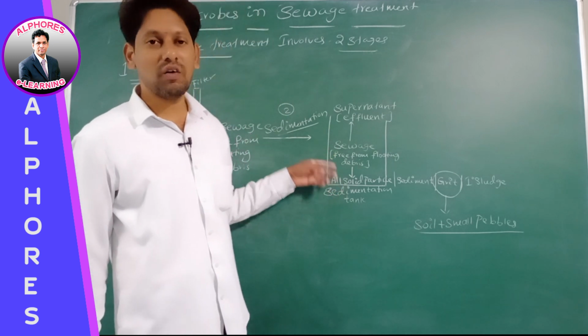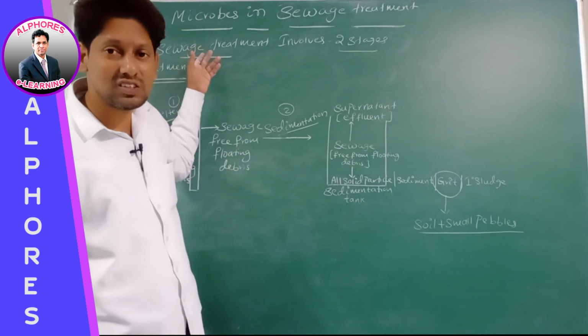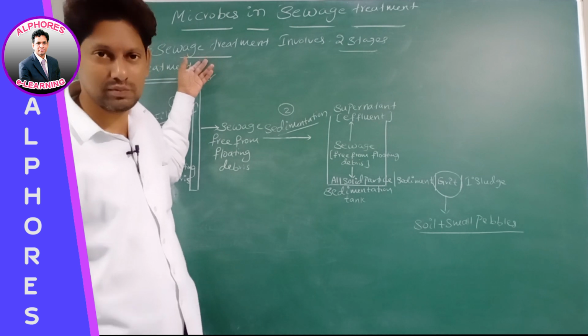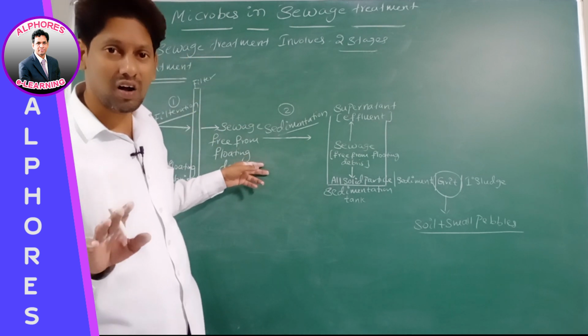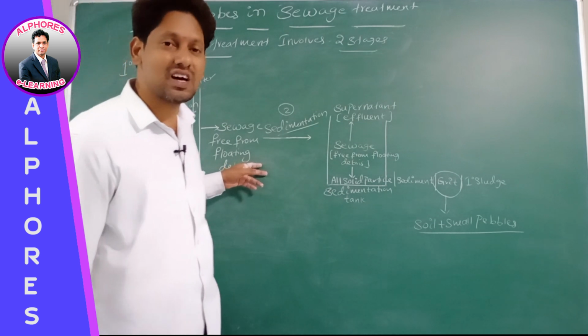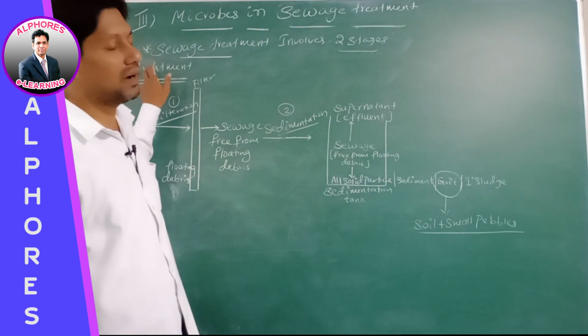No. So we are calling primary treatment abiological, as microorganisms present in sewage are not exploited.